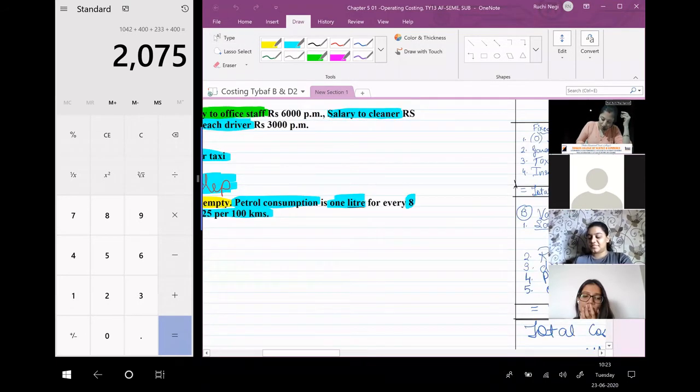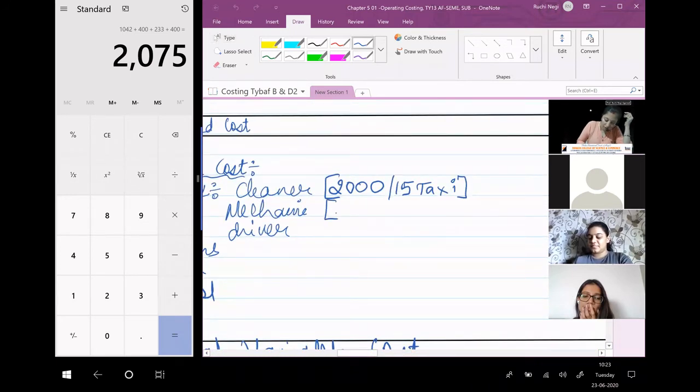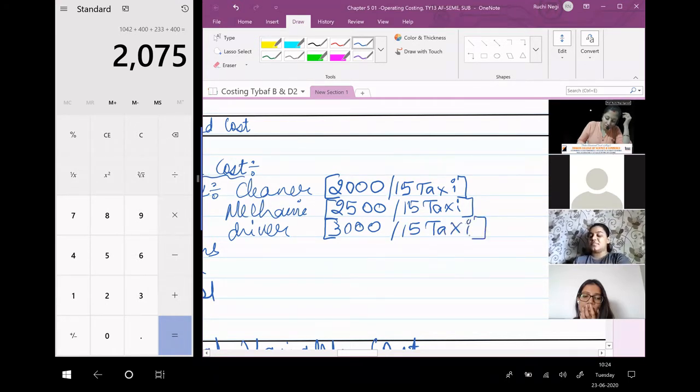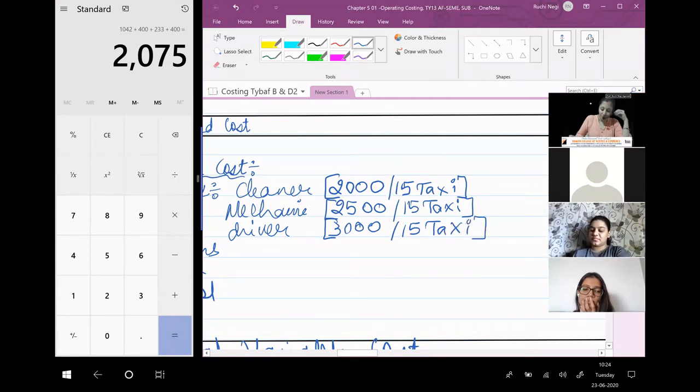Same logic. 2,500 per month divided by 15 taxis. Driver, 3,000 per month divided by 15 taxis. Okay, clear.